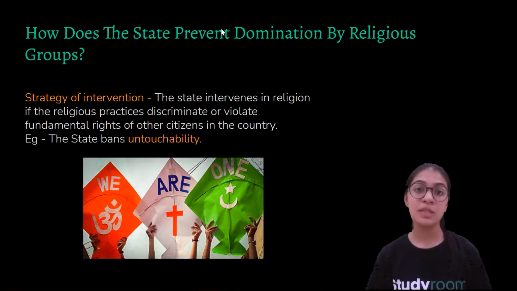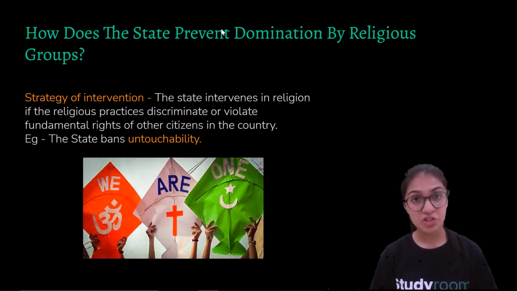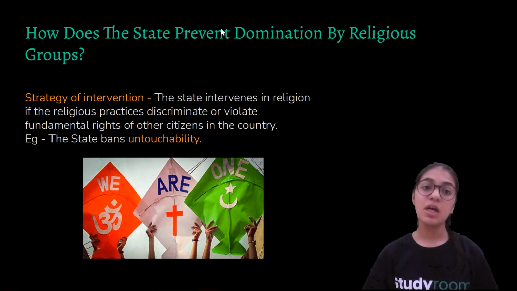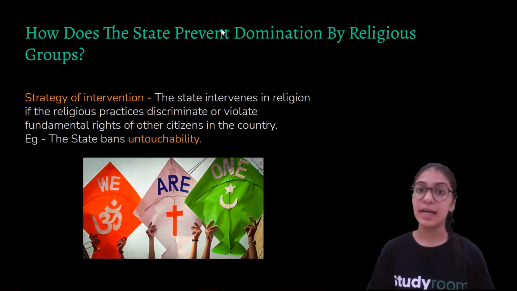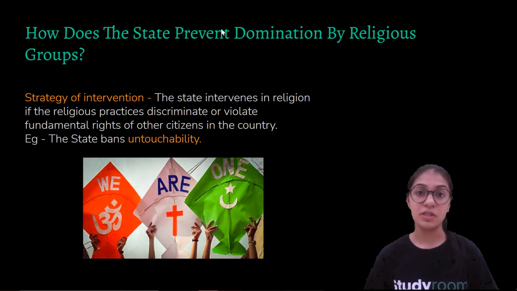So this is how sometimes the government intervenes in order to ensure that all the religious communities, and all the members of a religious community, are given equal rights, and that no one is discriminated against or ill-treated by other members or other religious communities. Sometimes the government has to intervene to prohibit such practices in the country, to ensure that the state is a secular state and secularism is being practiced in the country.